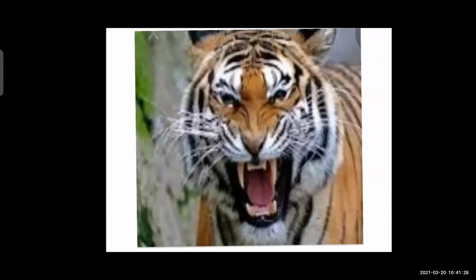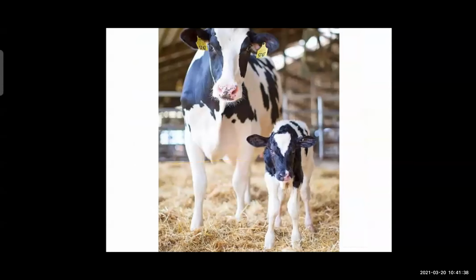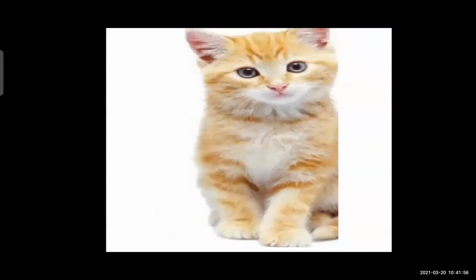Now next one is a tiger. Yes, this is the sound of tiger. That is, we are imitating the sound of tiger. Next, cow. The sound of cow. That is, we are imitating the sound of cow. Next, cat. Meow, meow, meow. So this is imitating the sound of cat.